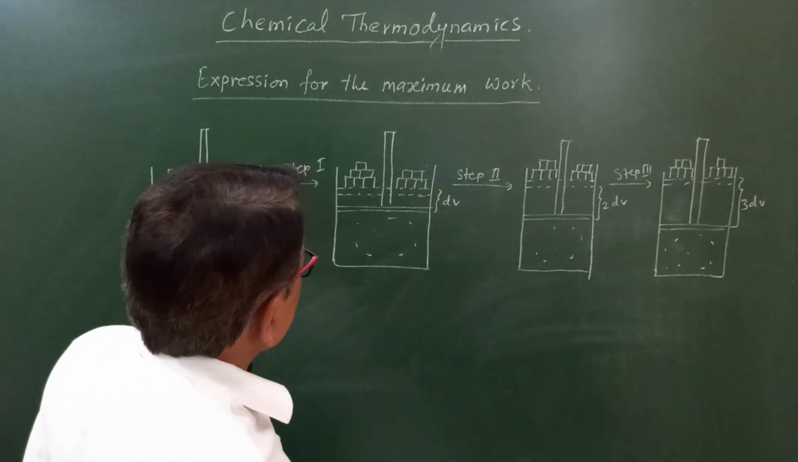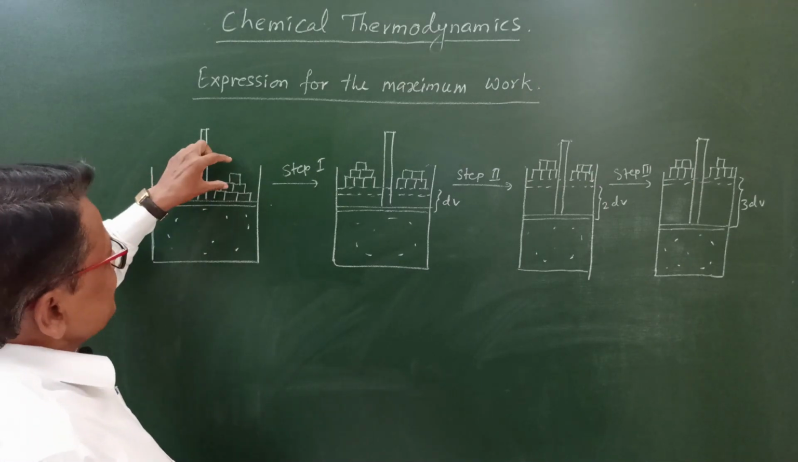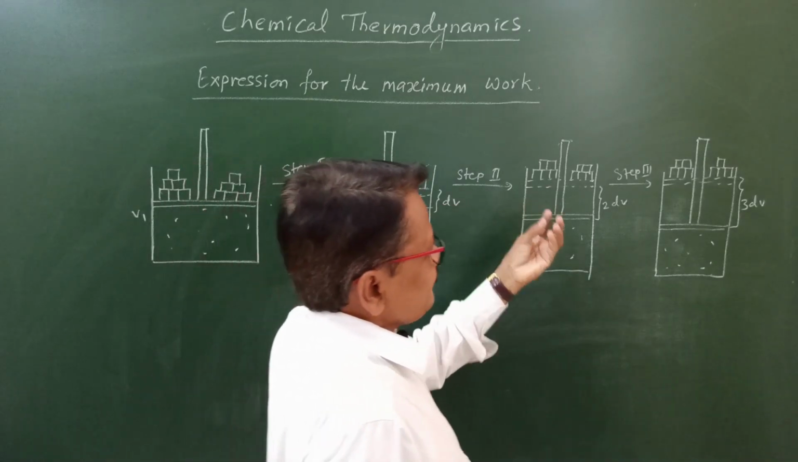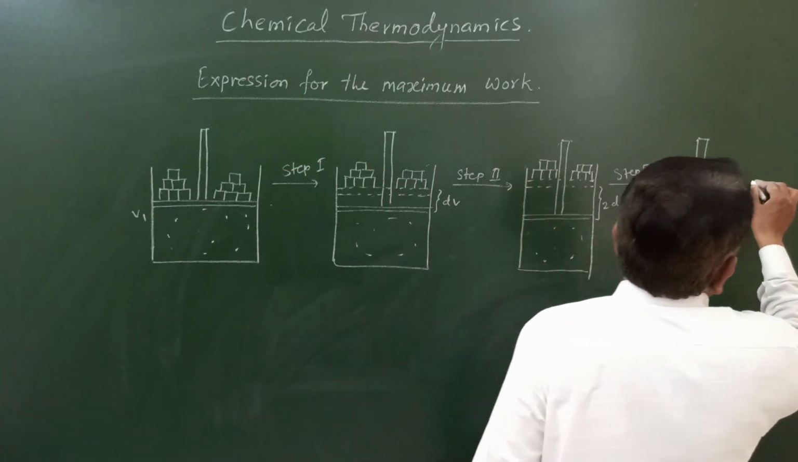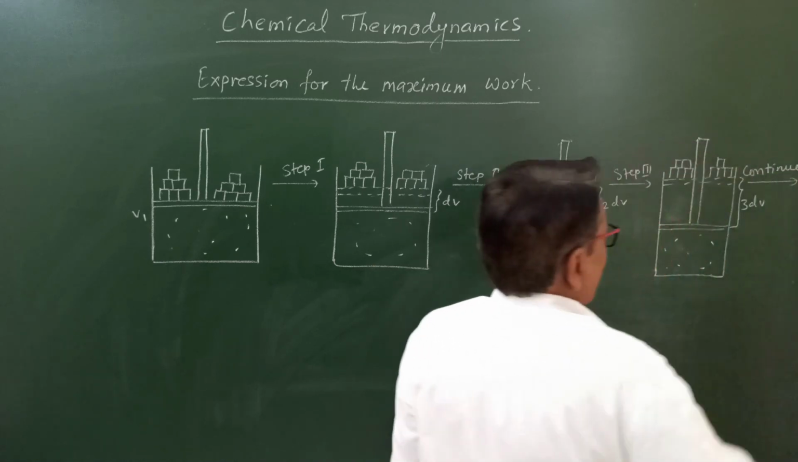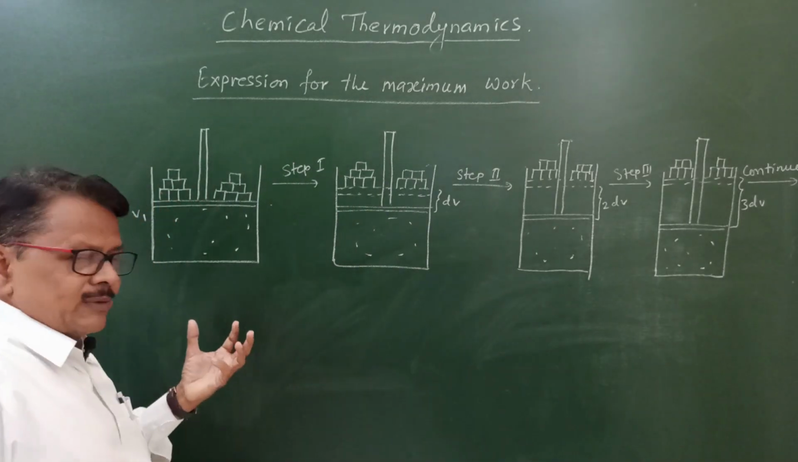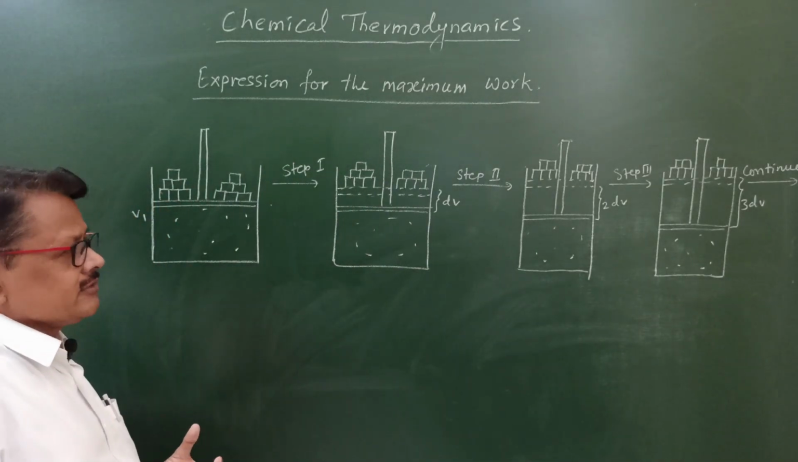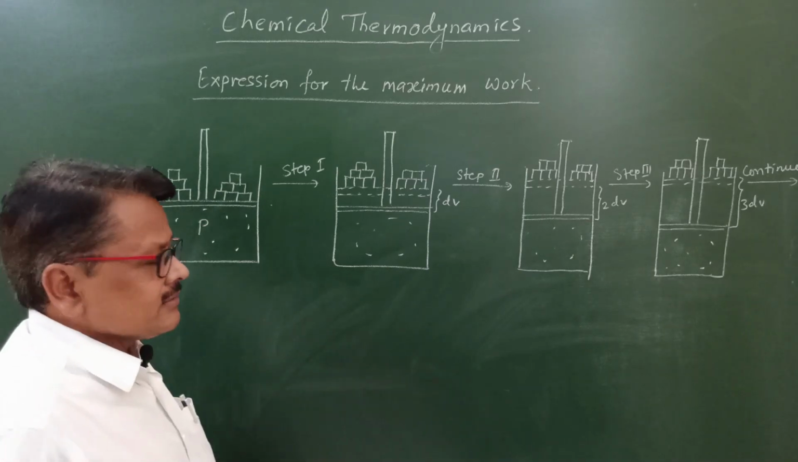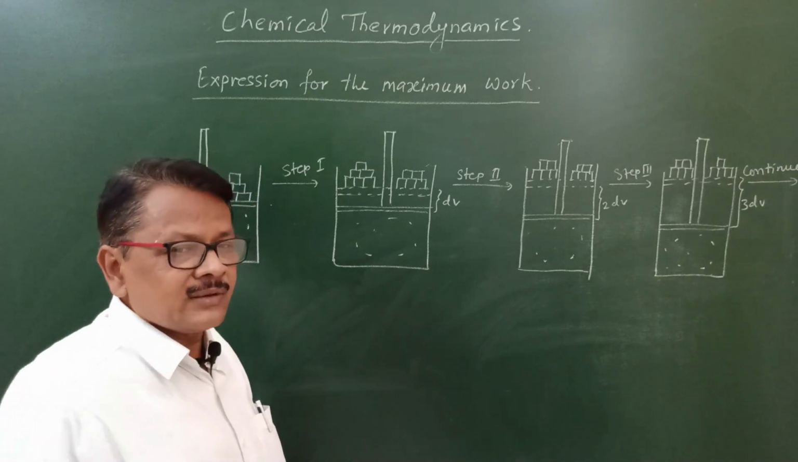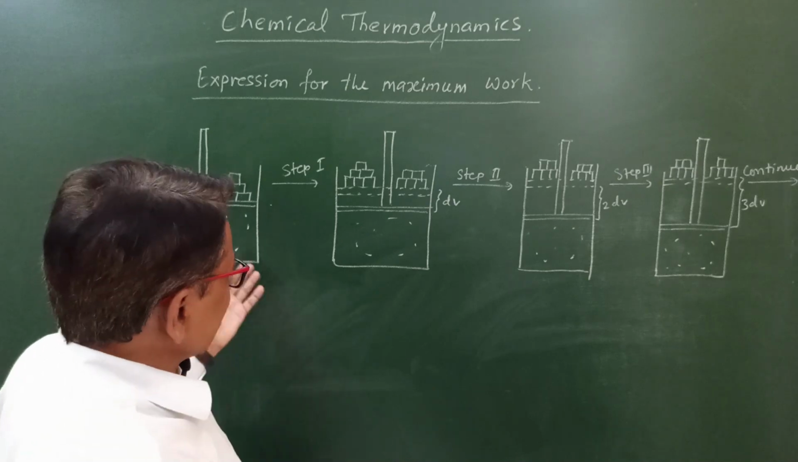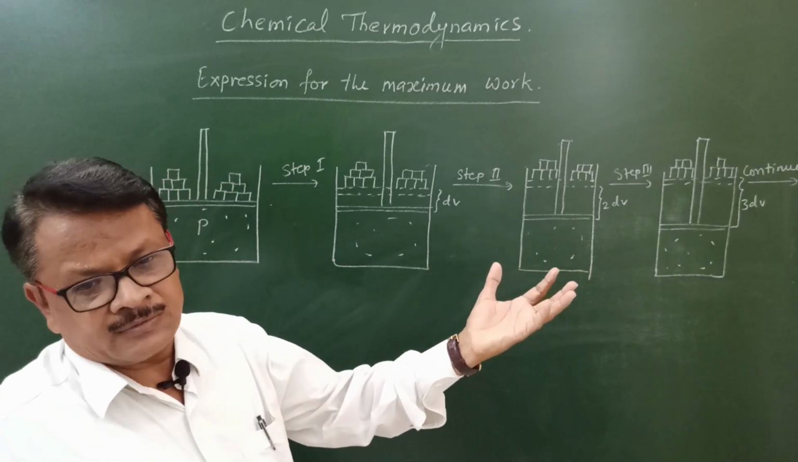Here, as we remove the mass on the piston slowly, with a smaller mass removed every time, this process can be continued. Means during isothermal reversible expansion, how many steps take place? An infinite number of steps take place. Here we have considered just 3 to 4 steps.